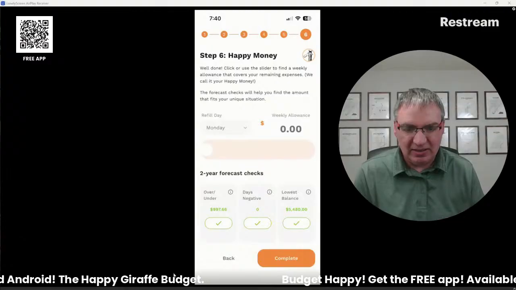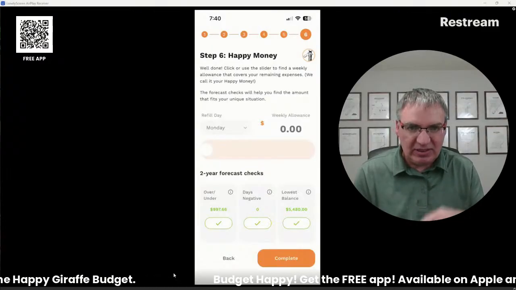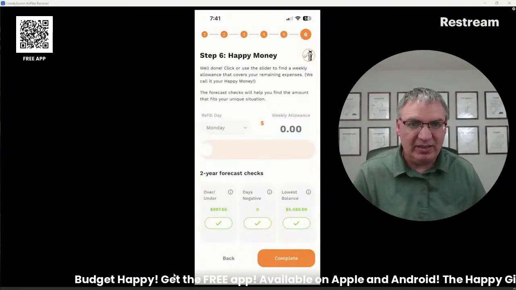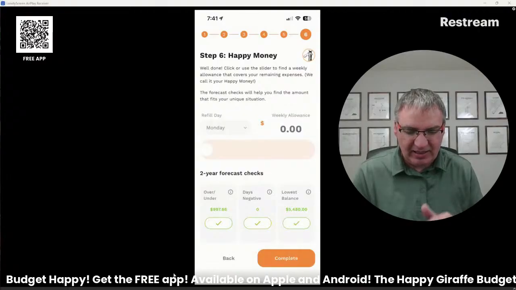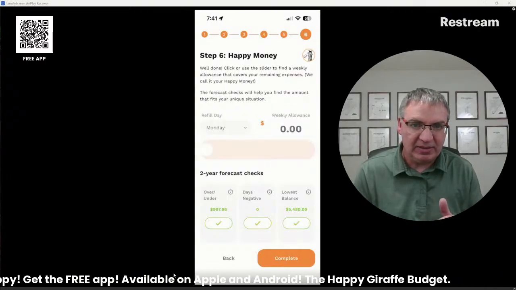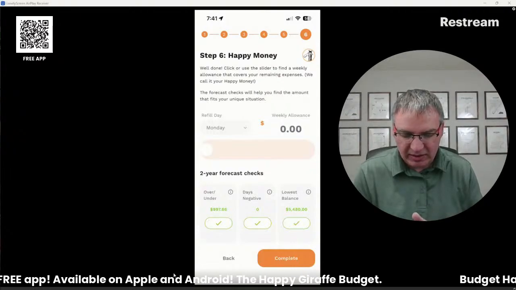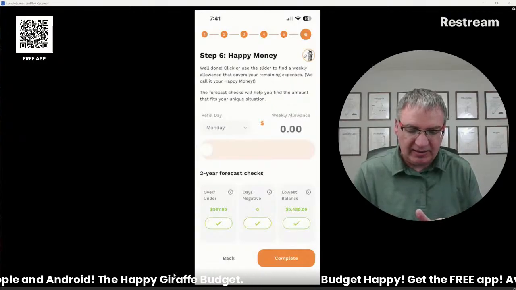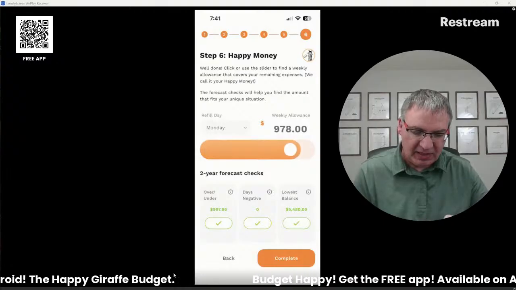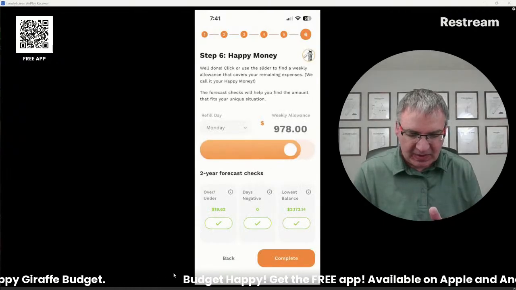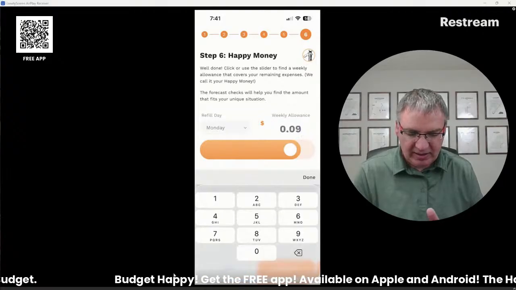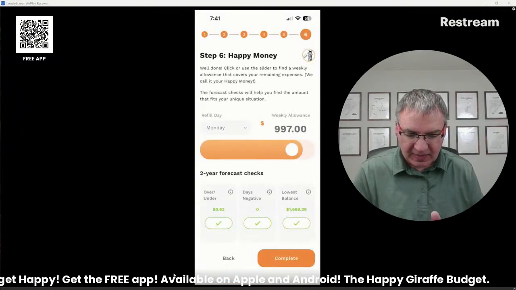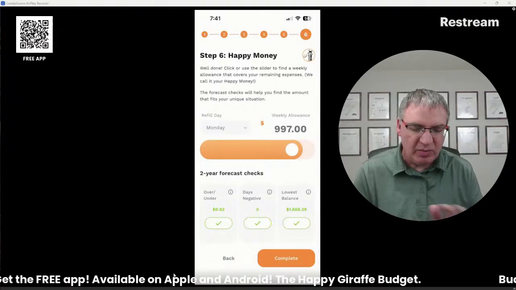It's going to forecast all what you already told it, all of that income, all of those expenses, all of the filling up your Disney box. It's going to forecast all of that stuff for the next 2 years, and then it's going to tell you what you can have for your weekly allowance. So if you look down here at the over under, right now that says $997. So that means that's the most I can get per week. So if I get all the way up there, let me just type it in, 997. There we go. So that's the most I can spend pretty much each week.